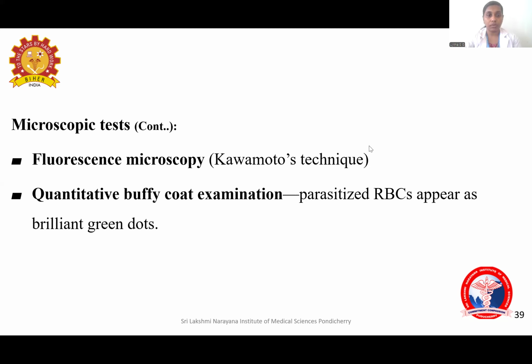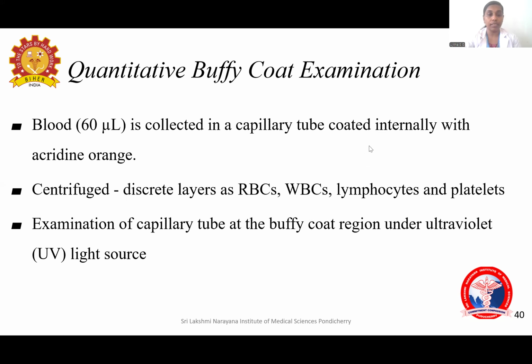To do the quantitative buffy coat examination, we take blood in a capillary tube which is lined with acridine orange. 60 microliters of blood is collected in a capillary tube coated internally with acridine orange. And this will be centrifuged so that discrete layers are formed: RBC, WBC, and platelets will be separated.